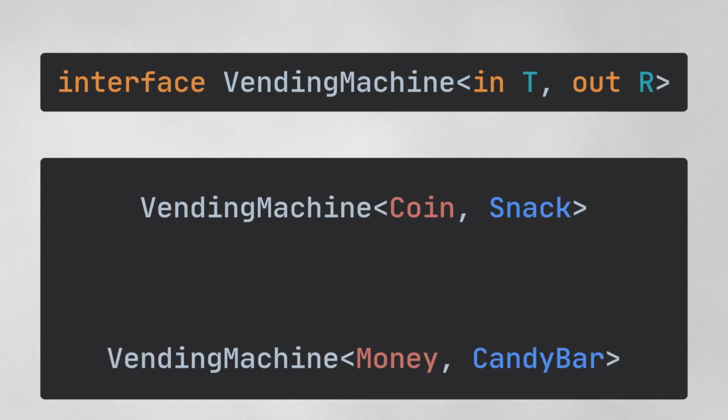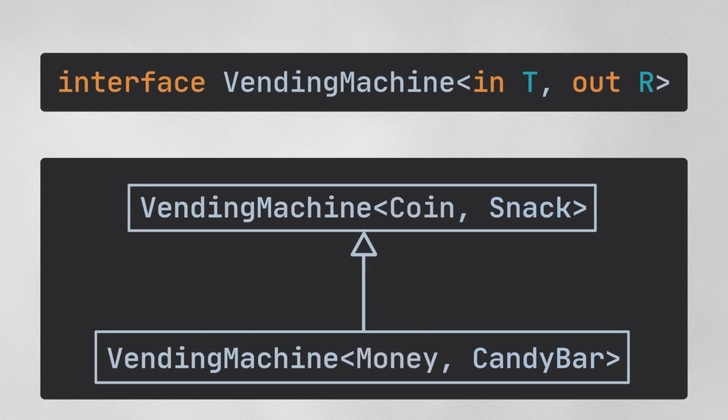So given two parameterized types, we can look at their type arguments. And as long as the one whose type parameter is marked as out is the same or more specific than the first, and as long as the one whose type parameter is marked with in is the same or more general than the first, then the contract isn't broken and it's perfectly type safe for the second to be a subtype of the first. And there you have it. Variance without generics can help clarify why variance works with generics.